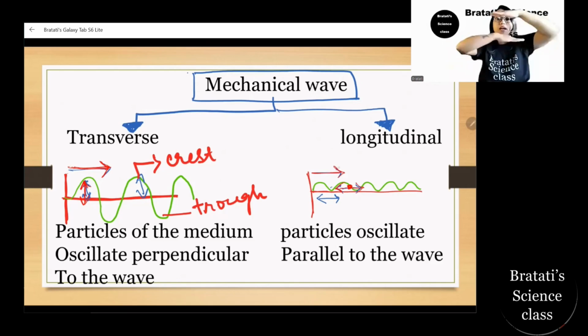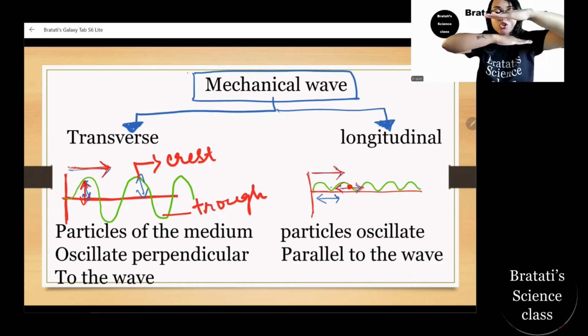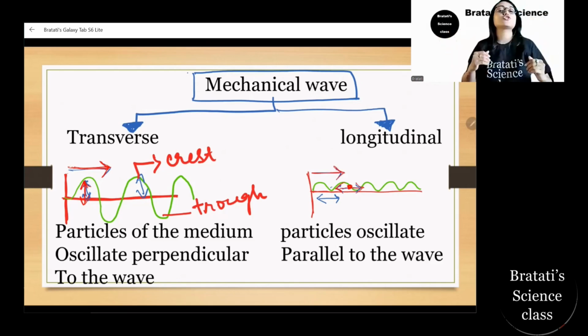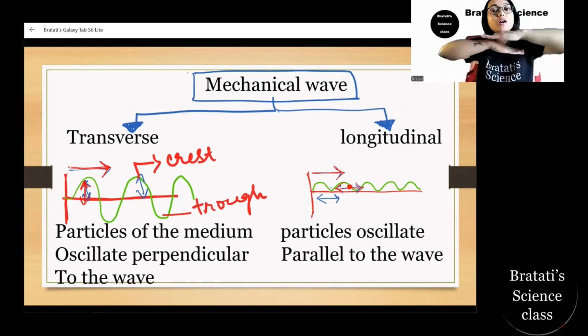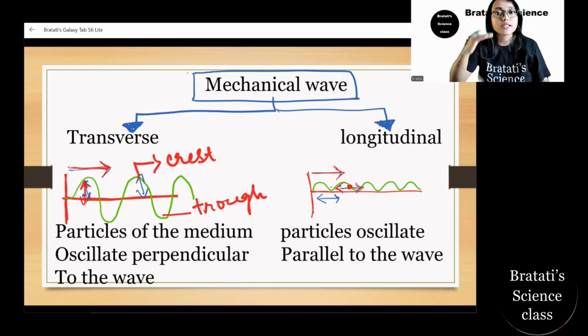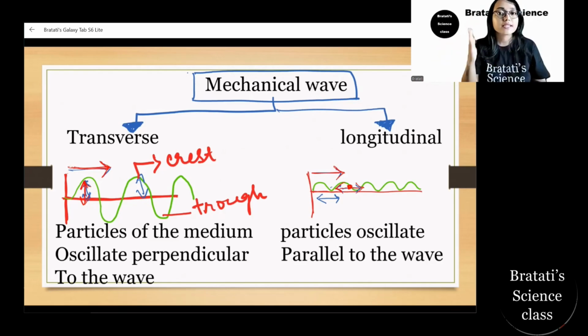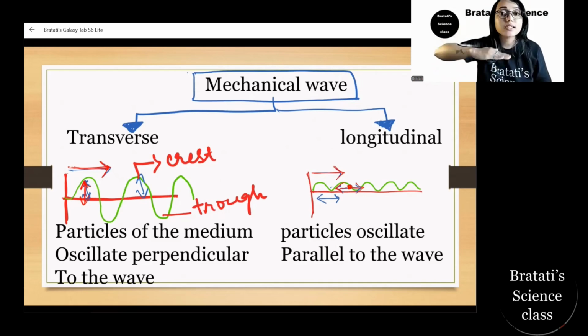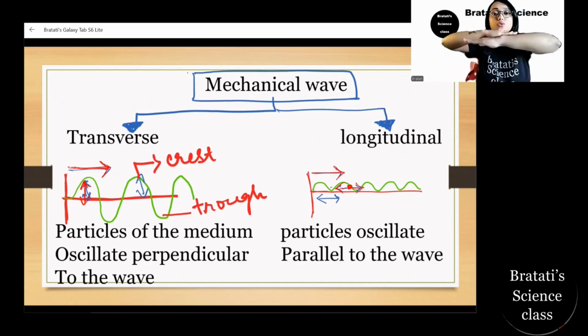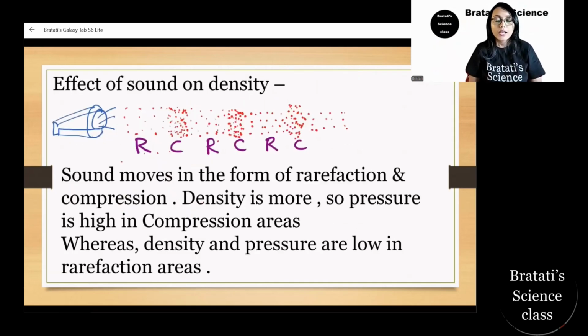So basically they are parallel to each other. The longitudinal wave, like a sound wave, moves with the particles oscillating parallel to the wave motion, and in a transverse wave the particles oscillate up and down, which is perpendicular to the wave motion. That is transverse.